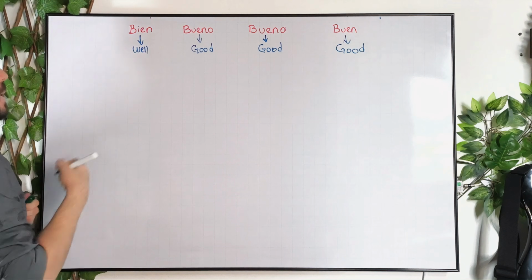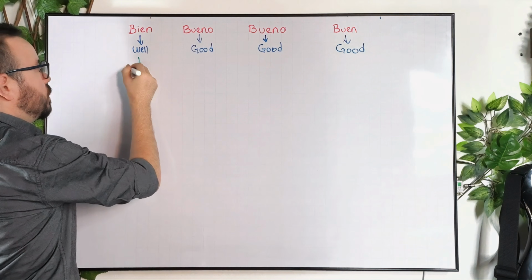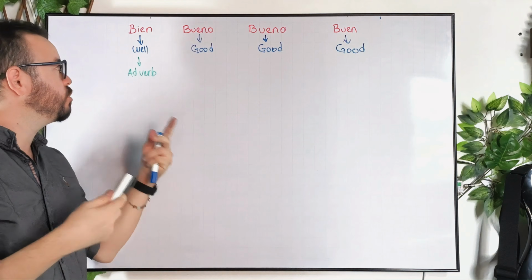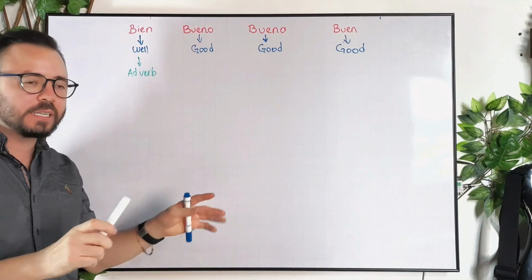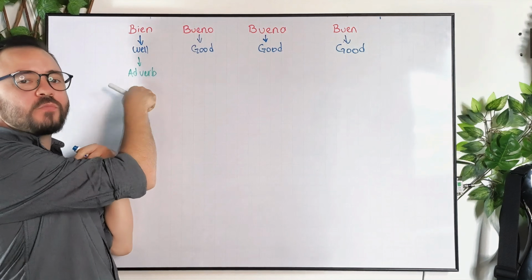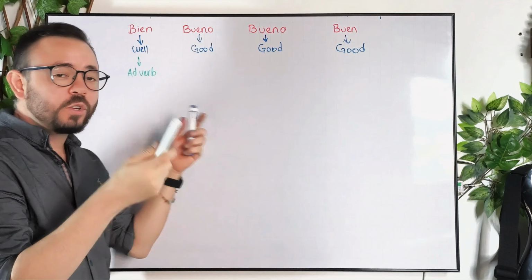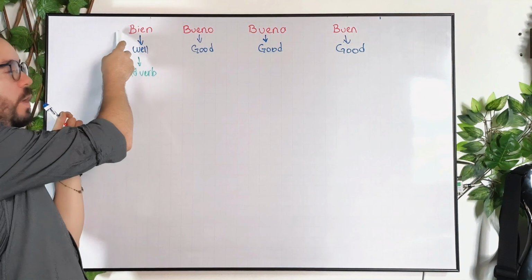Now, when we're using bien, we're using something that we call an adverb, okay? What is an adverb? Well, just a word that we use to speak about an action, a verb. Basically, we're adding information to the verb. We're speaking about how something is being done. So if we speak about a verb or an action, then we need to use bien.